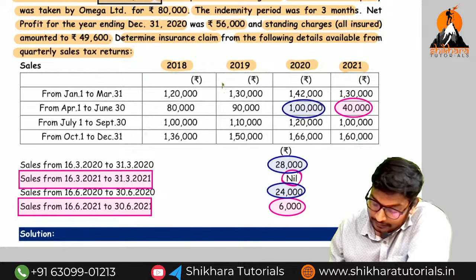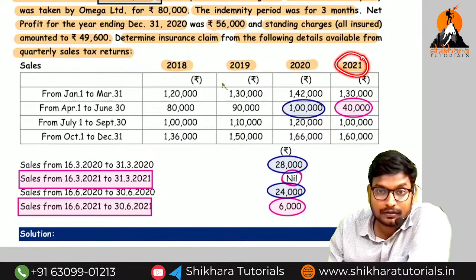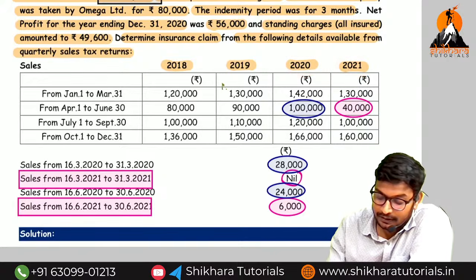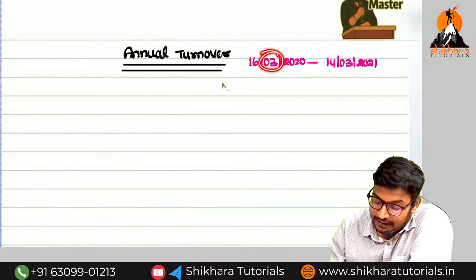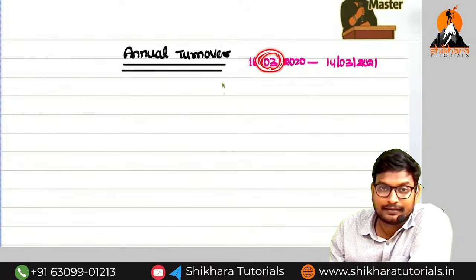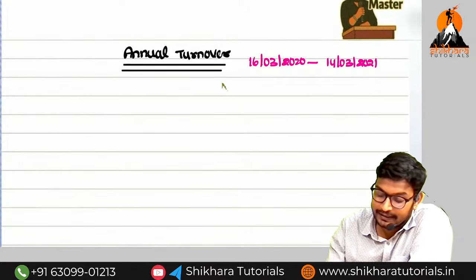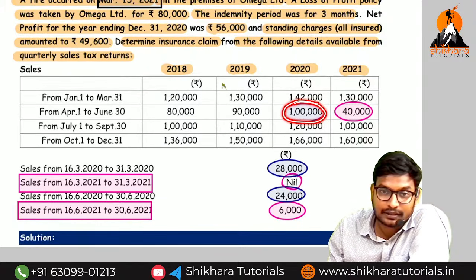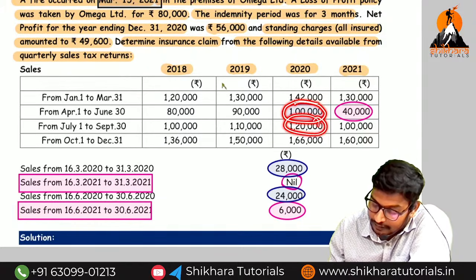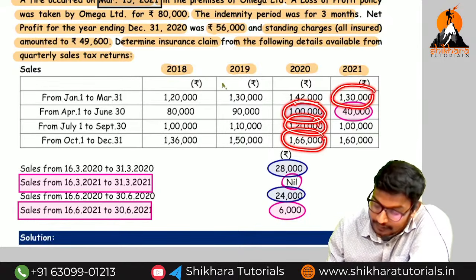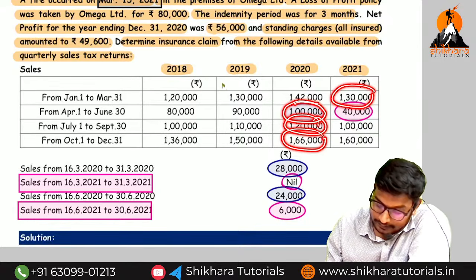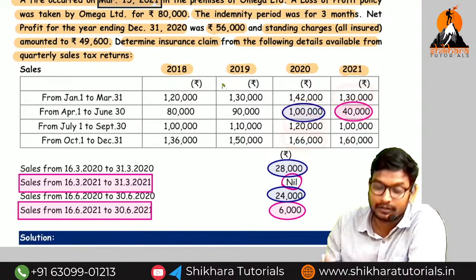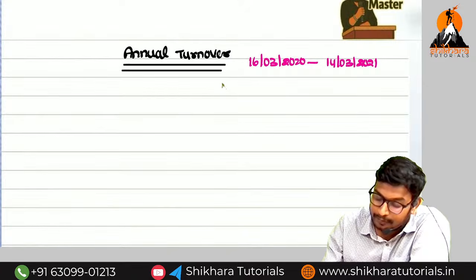If we see here, we are in 2021. What is the previous year? 2020. In the previous year, from which date onwards do they start? March. So we can take from here. This turnover belongs to annual turnover, and this is also turnover. But this 40,000 we should not consider, because we consider only up to the 15th.